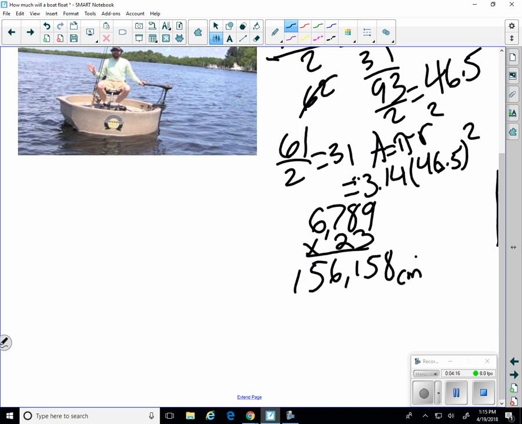That's cubic centimeters. That's also the same as milliliters, which is grams. So 156 kilograms, 156,000 grams. So that guy in the boat, he's maybe 100 kilograms. Anyways.